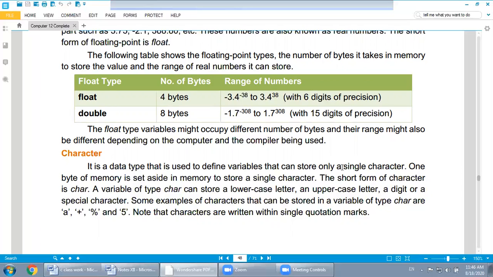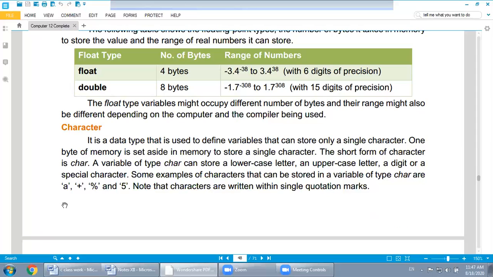The short form of character is char; we don't use the full word, we use char instead. A variable of type character can store a lowercase or uppercase letter, a digit, or a special character. Watch over here, we enclose any character within single inverted commas to make a character constant.